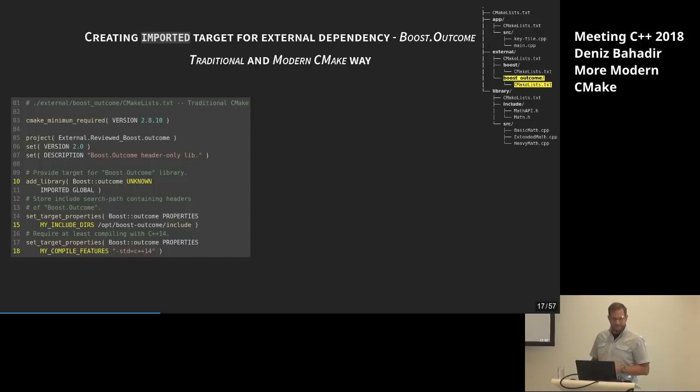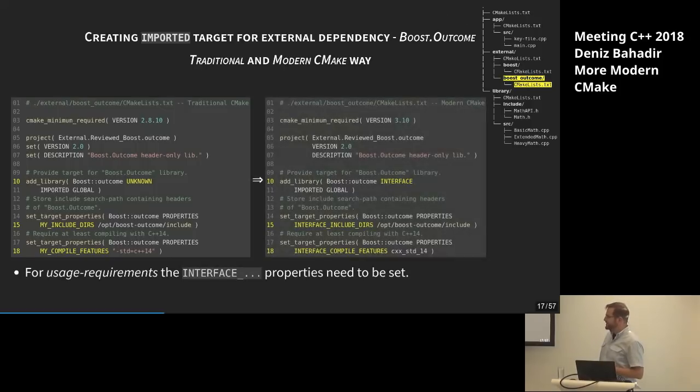It's working, but it's not so nice. But at least I can set these requirements. Keep in mind, they are not automatically propagated. I have to do it myself later. But it's sad that I'm required to set some custom properties. Isn't there something that I could use? And in modern CMake there is. There are the so-called INTERFACE_INCLUDE_DIRECTORIES and INTERFACE_COMPILE_FEATURES that you can set. Note in line 18 you see there's even a special case for requiring C++14, which is better than just verbatim having the command that you should put on the compiler's command line later. CMake will figure out what the right command is in this case.